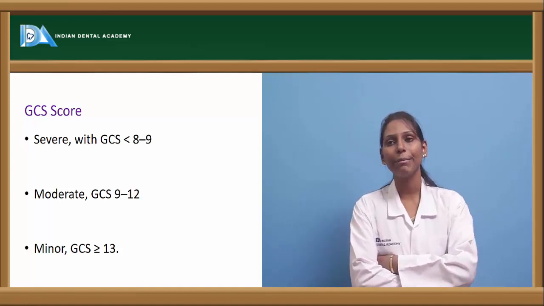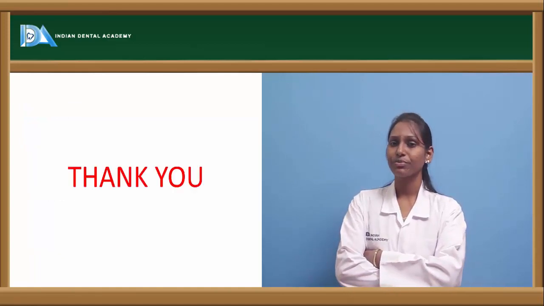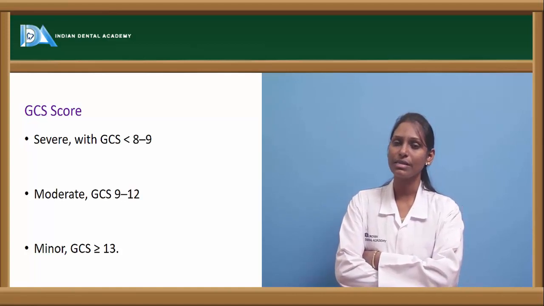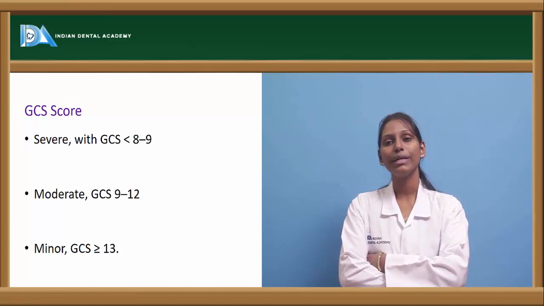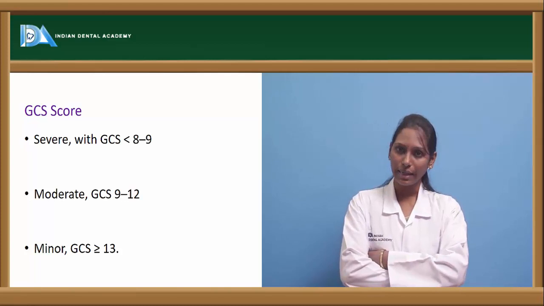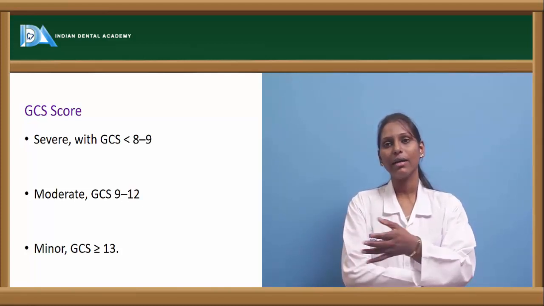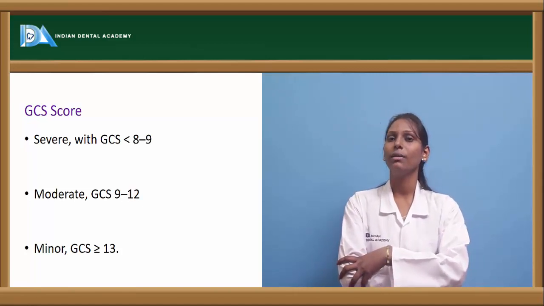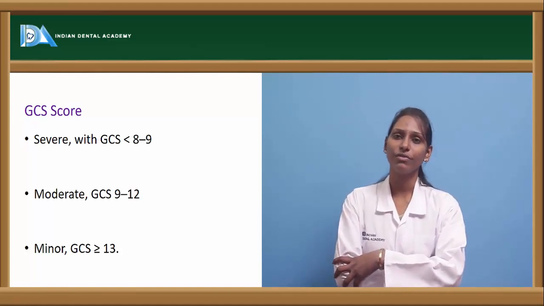The total score can be 15 if the patient response is very good. So this is about the comatose patient examination and the Glasgow Coma Scale, how we score patients based upon the responses to eye movement, verbal and motor responses. And based on the Glasgow Coma Scale points, we can grossly divide the patient as severely comatose, moderately comatose or minor comatose. So this is all about examination of comatose patients.